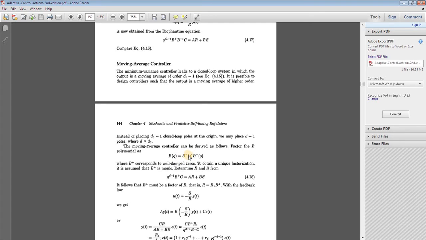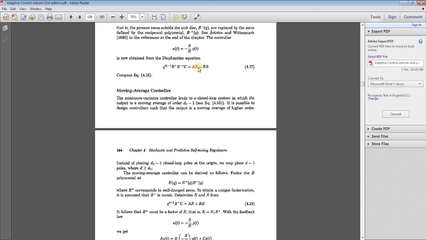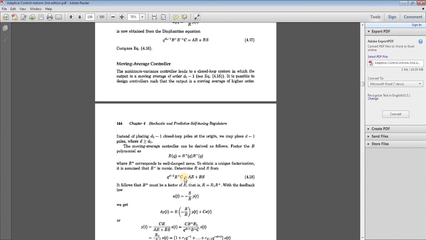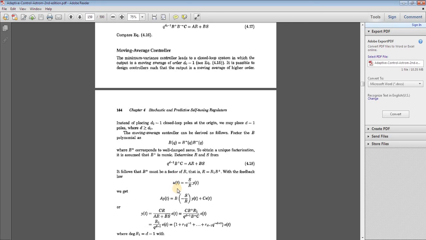Then we have to determine R and S from the Diophantine equation. B plus must be a factor of R, which means R equals R1 times B plus.